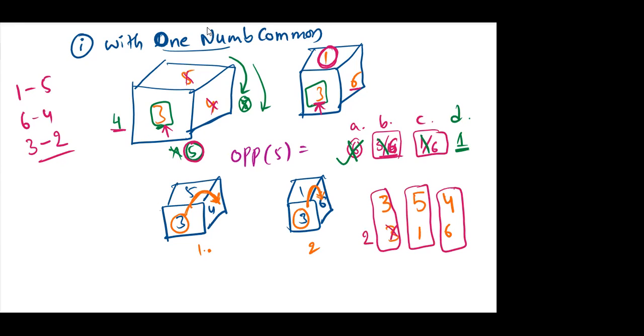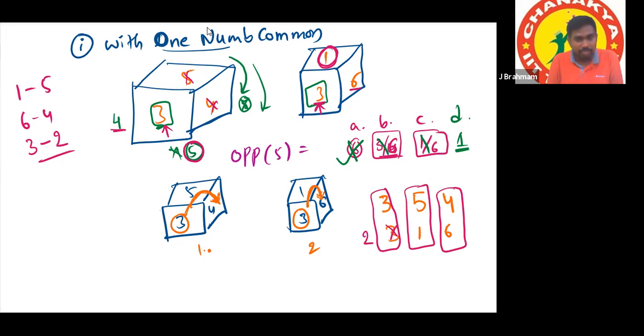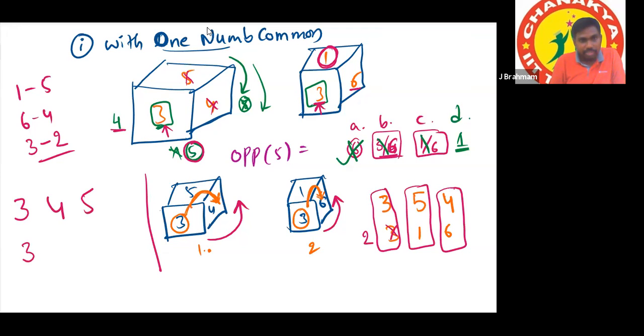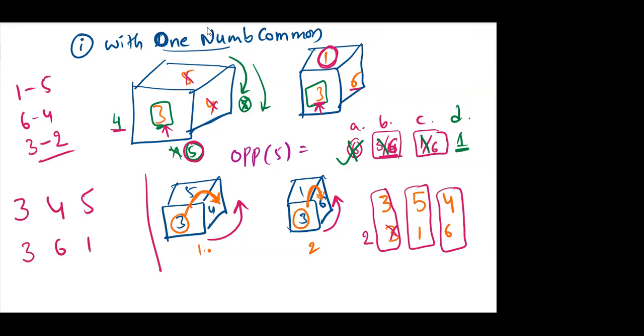Got it? If we take 3, 4, and 5, then we have to mention 3, 6, and 1. If you take anti-clockwise, I'll show that also. If this is anti-clockwise and this is also anti-clockwise, in the first dice the journey from 3 is 4 and then 5. And in the second dice from 3, the journey is 6 and 1.